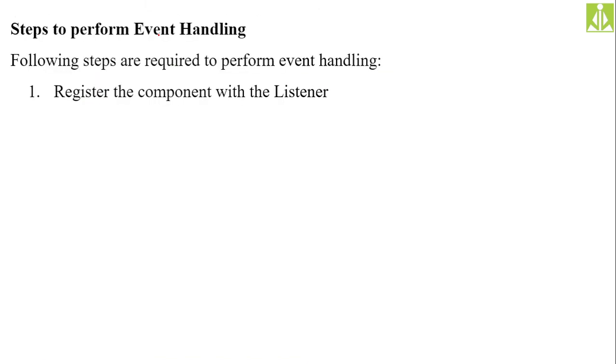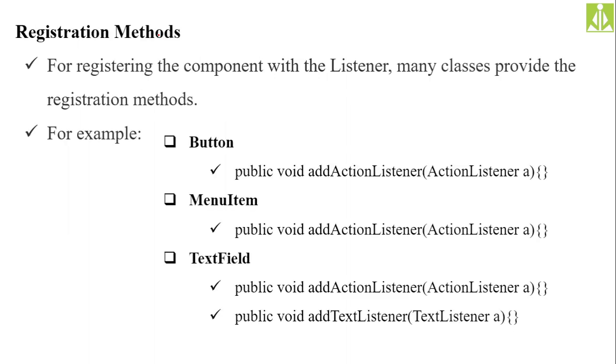Steps to perform: first of all, we need to register. Register is nothing but record. We need to register the component with a suitable listener, with a suitable action handler. Every component has to do all these things in order before giving the proper output. Many classes provide registration methods for registering the components with the listener.